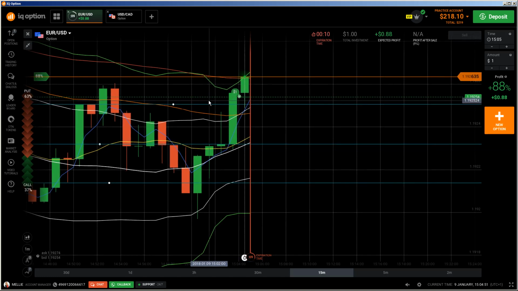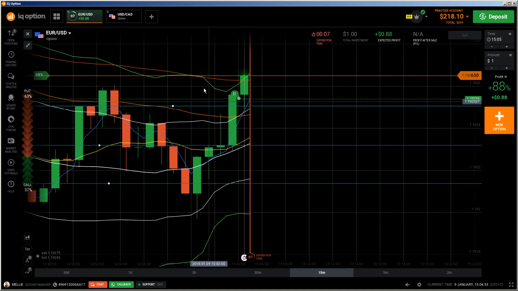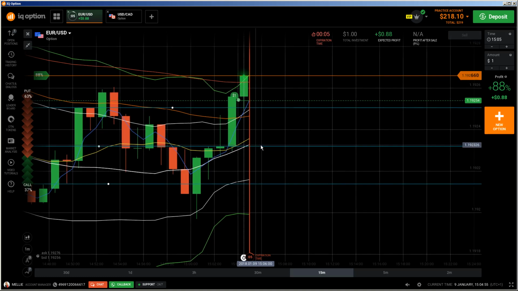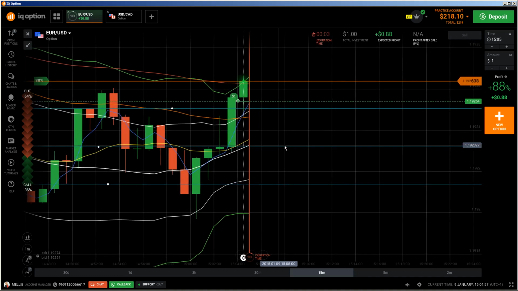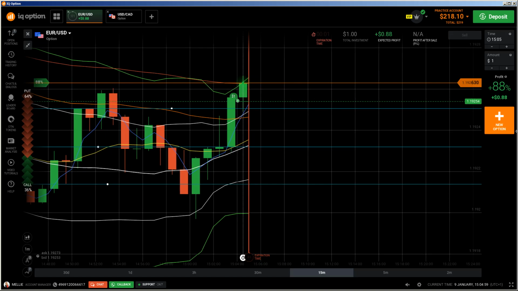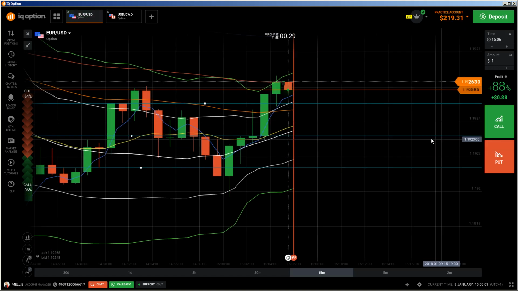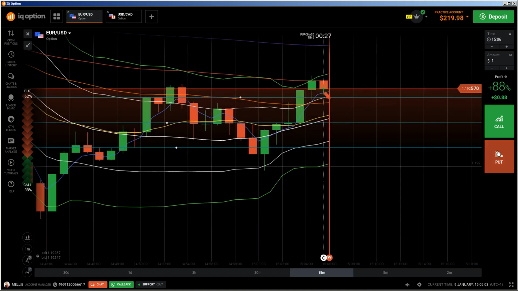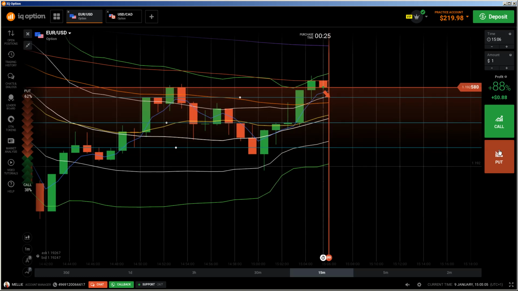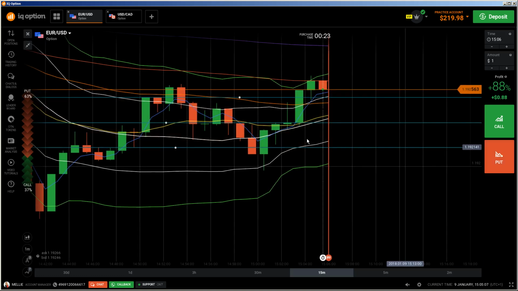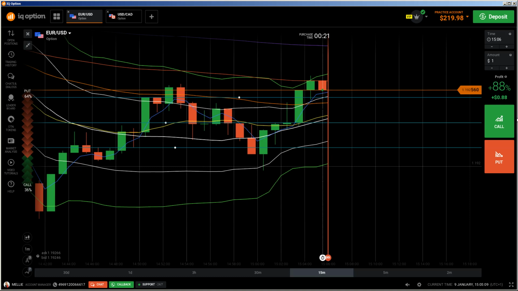The call option above middle Bollinger Band is working that way, in this case. So let me see what's happening here. If it goes below, I'm gonna do a reversal here. Here will be a reversal, you see. So as it goes up again, or if it's going to reverse here, I do a call again.